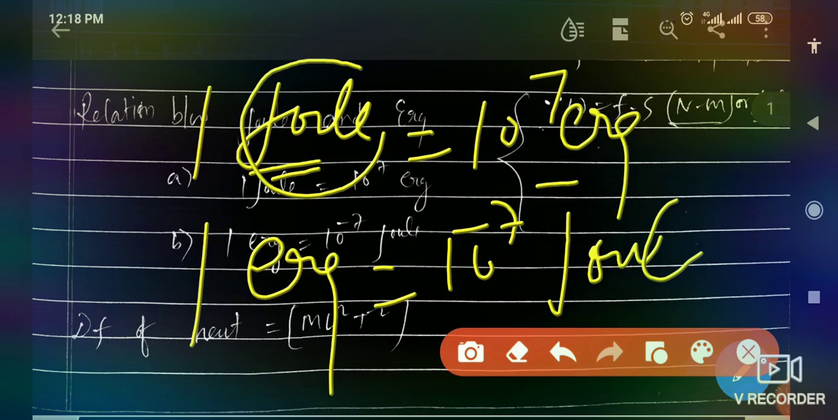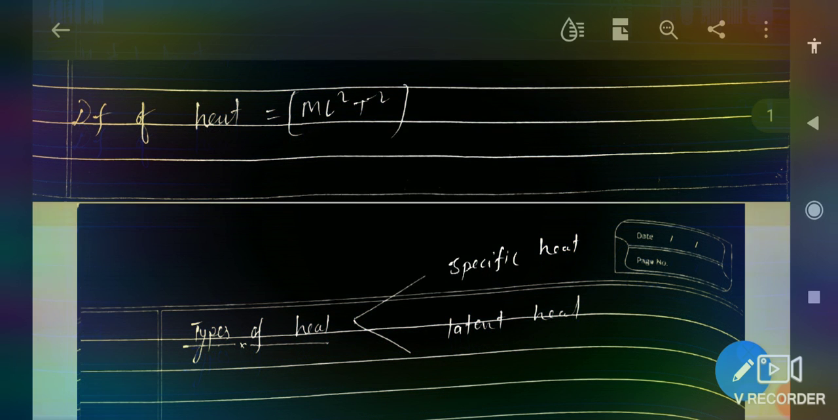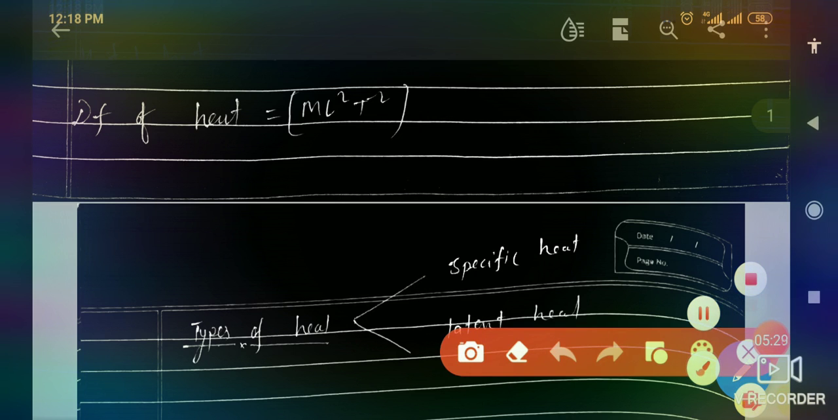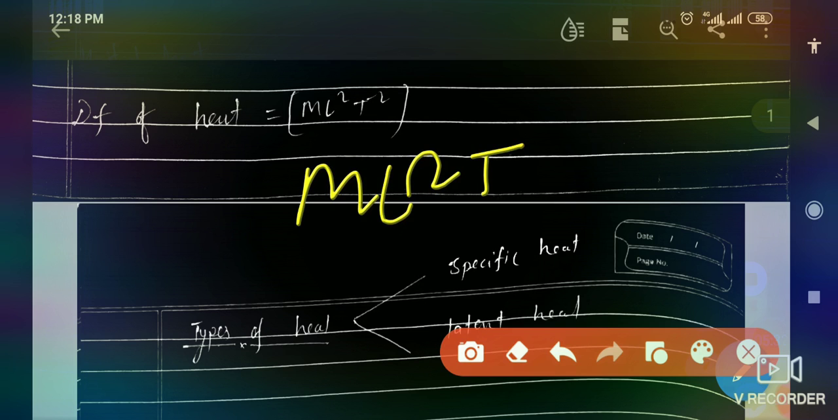Now, if we talk about the dimensional formula of heat, it is equivalent to the dimensional formula of work, because work and heat are both a kind of energy. So the dimensional formula of heat is M L squared T raised to the power minus 2.